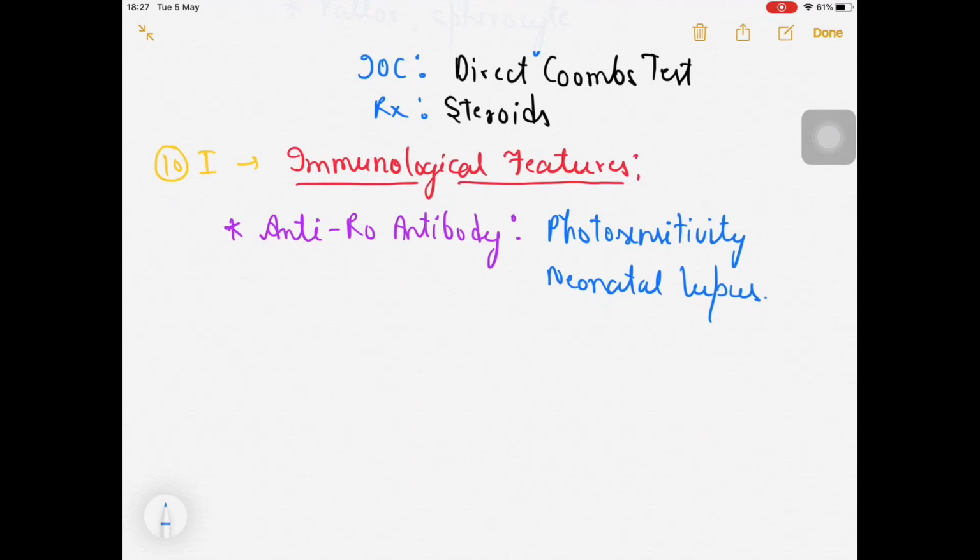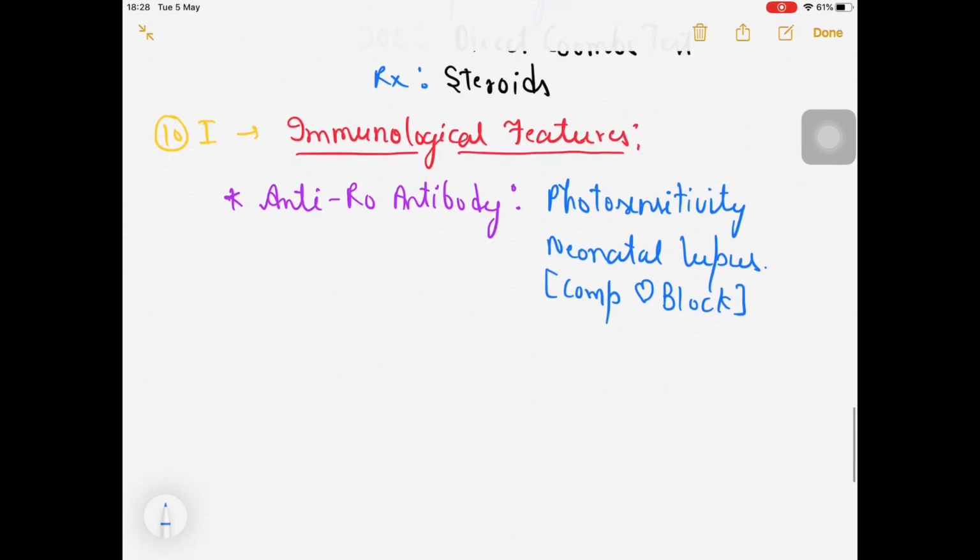This antibody will cause heart block. Complete heart block may happen in the fetus, and due to that the baby may die. So neonatal lupus can also be there.